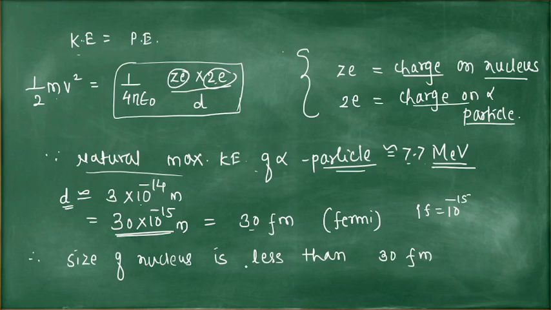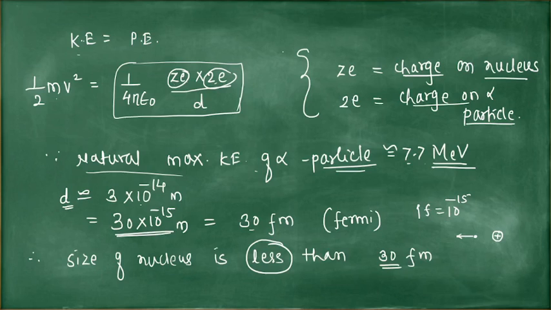So the size of the nucleus is less than 30 femtometer or 30 Fermi. Why is this less? How is this less? The alpha particle is here. From this point it returns, and here is the positively charged nucleus. It does not collide with the nucleus.